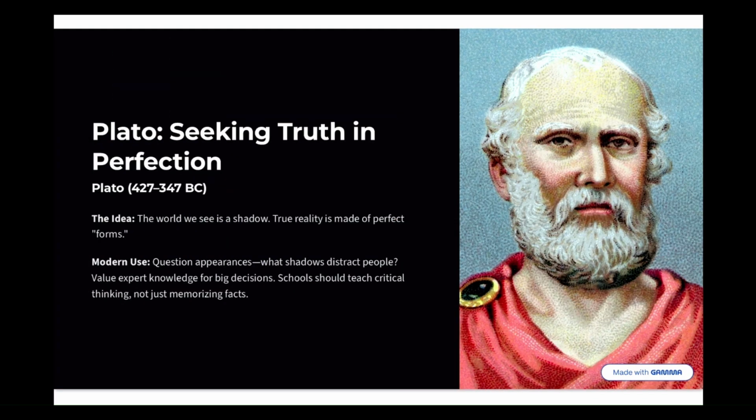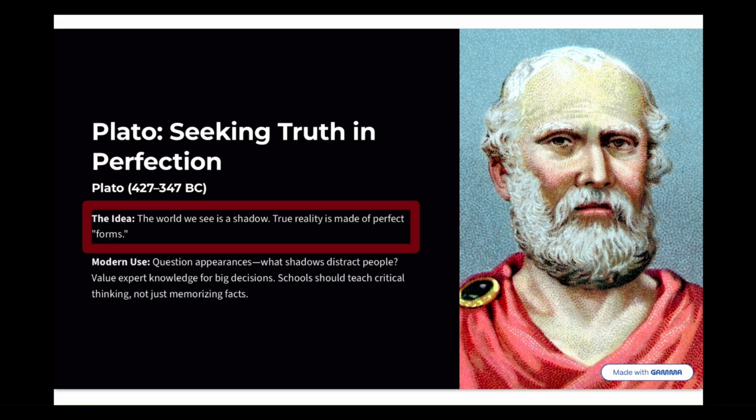Next is another ancient Greek philosopher who is one of the students of Socrates, Plato. Plato's big idea is that the world we see is like a shadow of a perfect world of just ideas called forms. He wanted us to look past appearances to find what was real. An example of this could be the drawing of a dog.